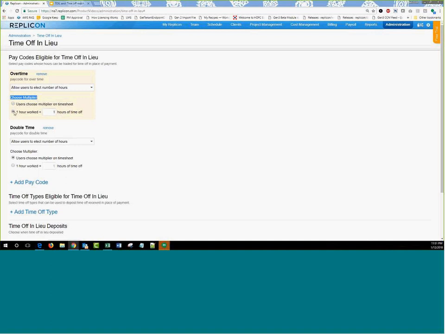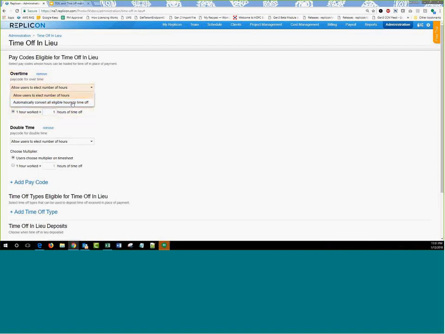The second radio button allows the administrator to choose the multiplier. So here you don't give a choice to the end user. You say, okay, the end user decides how many hours he wants to get paid for and how many he's converting into TOIL, and for the number of hours that he's converting into TOIL, you choose the multiplier and give him the number of time off hours directly. So I've chosen the multiplier as 1, as you see here. If I have chosen 4 hours to be converted to TOIL, I'll have 4 hours of time off deposited into my time off type. So that's the multiplier that you decide as an administrator.